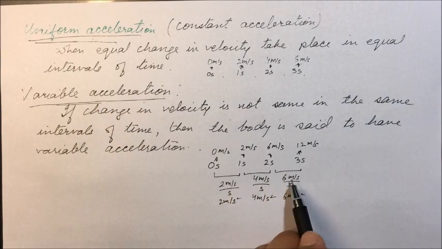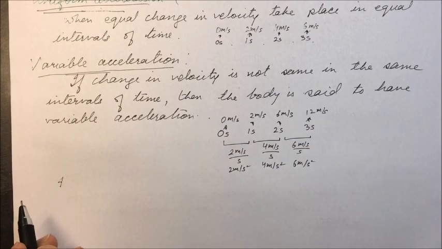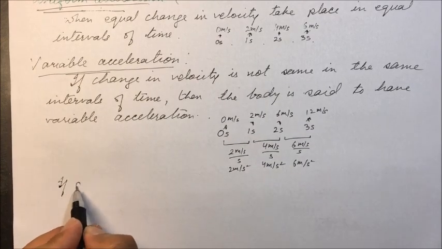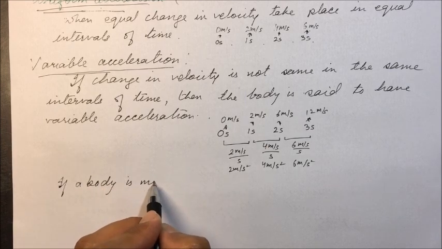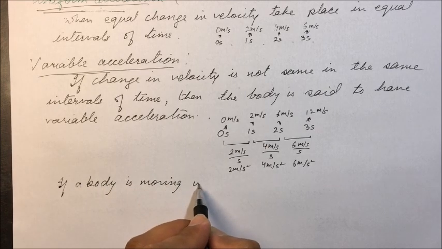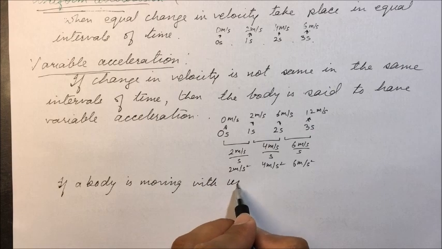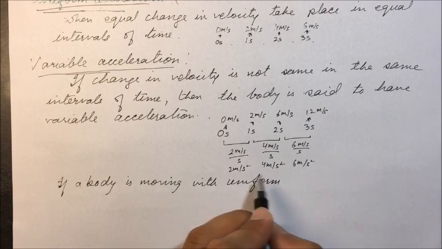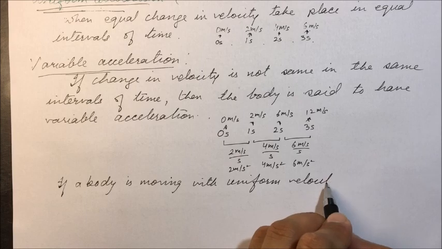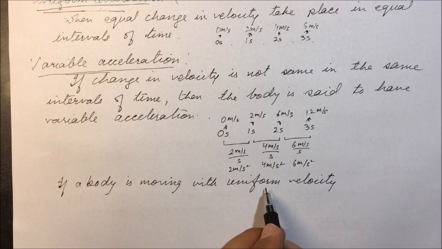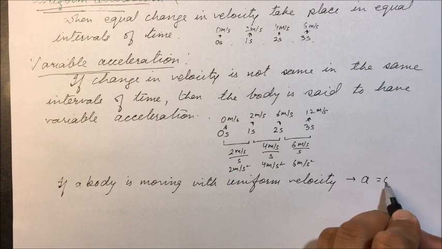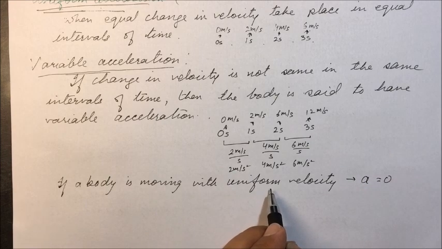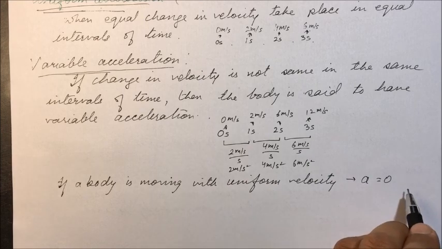Here always remember one thing. If a body is moving with uniform velocity, then acceleration is 0. Uniform velocity means constant velocity, the same velocity. The velocity is not changing, then acceleration will be 0.